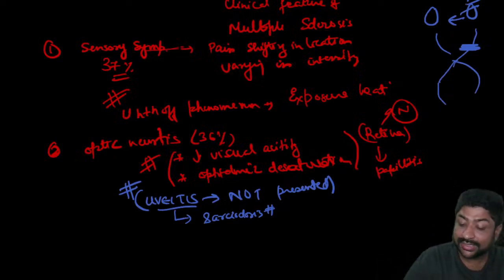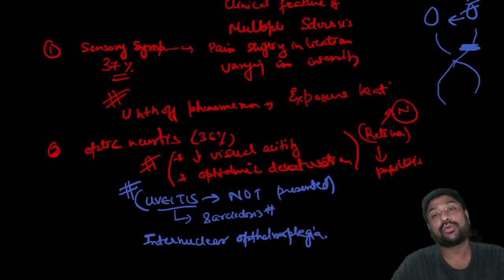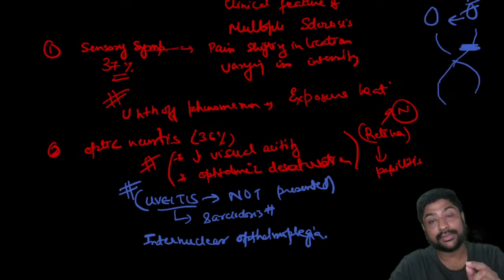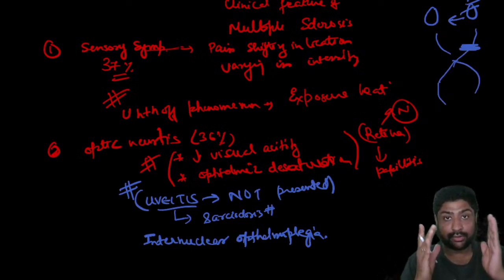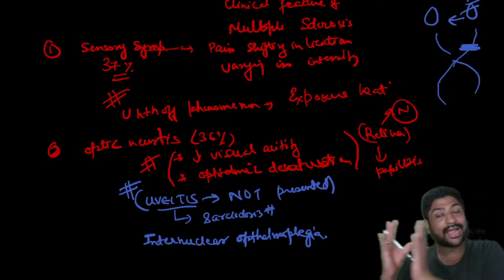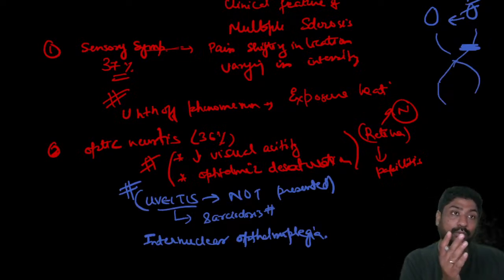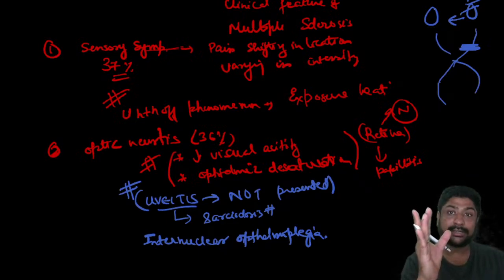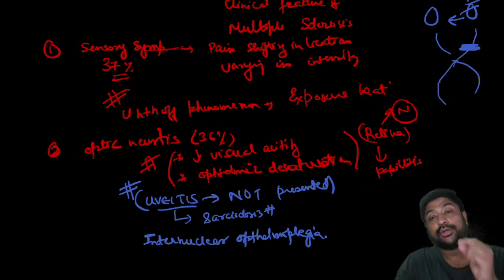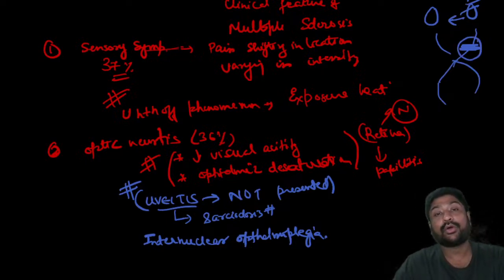So this is called internuclear ophthalmoplegia. Again, another very, very important ocular lesion. It means that, suppose the right eye is affected, when looking towards the left, both eyes will look towards the left. When he is trying to look towards the right, this eye will look towards the right, but the other eye will keep looking straight. So this is called internuclear ophthalmoplegia, and it is primarily because of involvement of the medial longitudinal fasciculus.